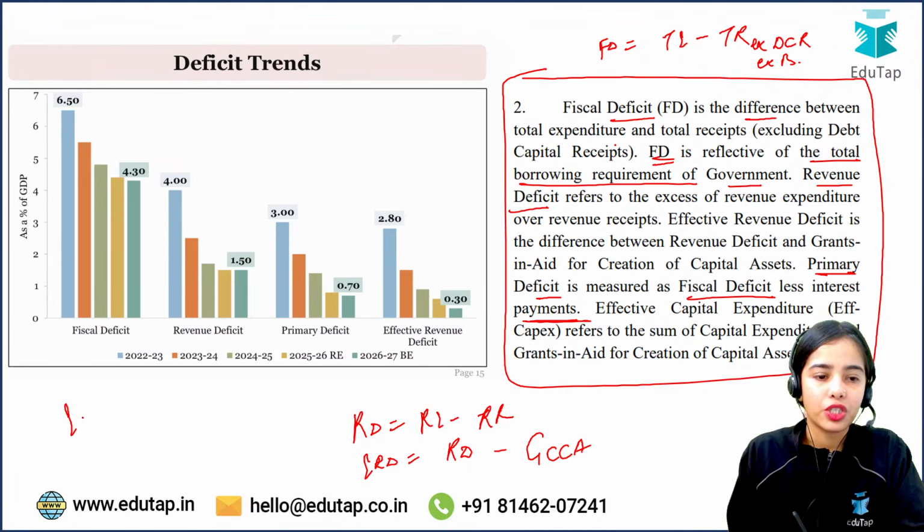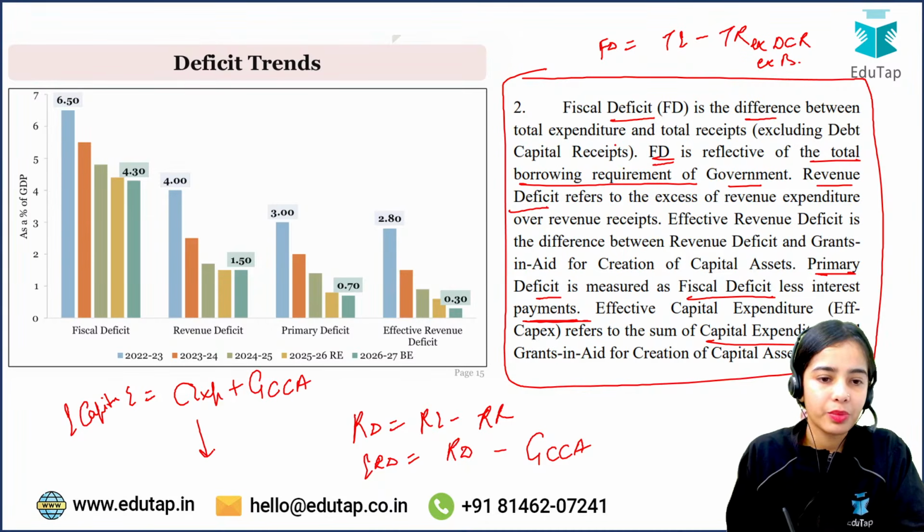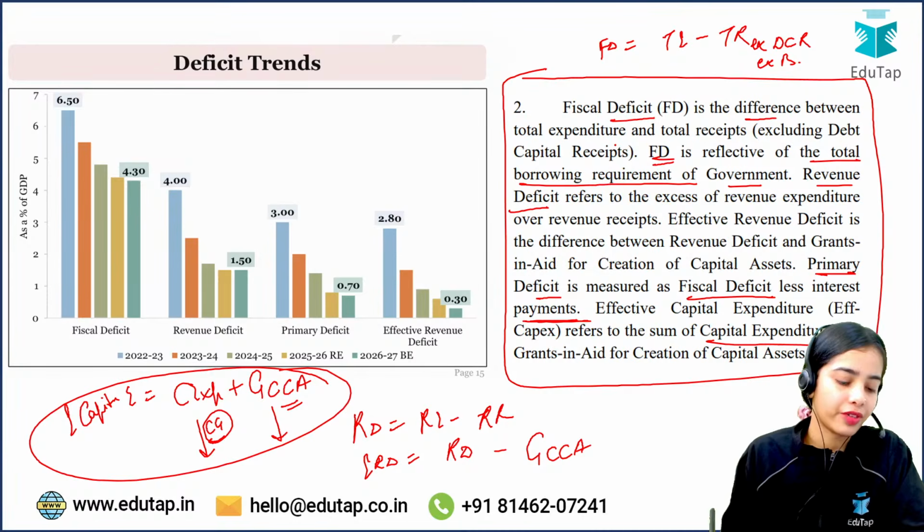Effective capital expenditure is equal to the capital expenditure that the government is doing plus the grants for the creation of capital asset. The capital expenditure that the central government is doing plus the grants that have been given for the creation of capital asset comes under effective capital expenditure.